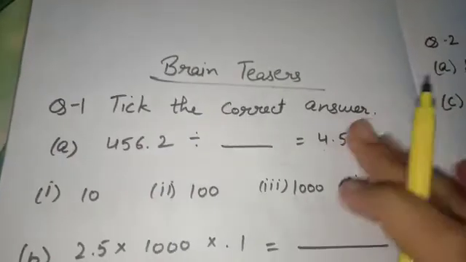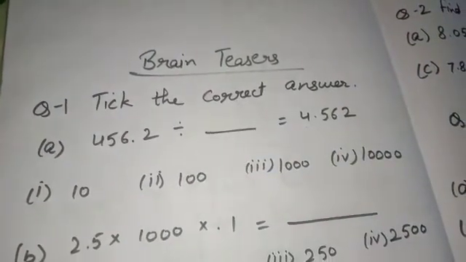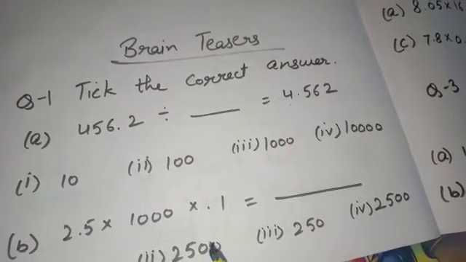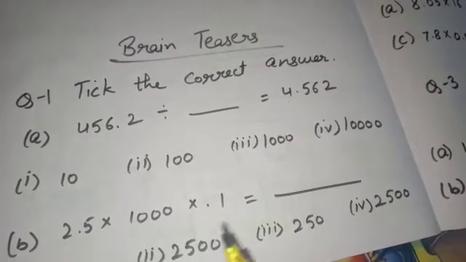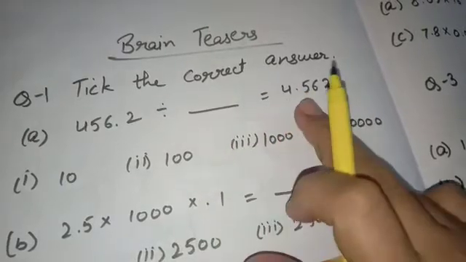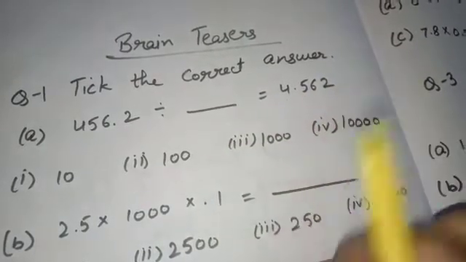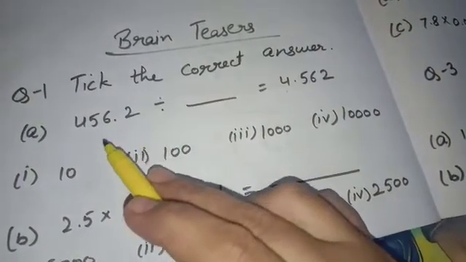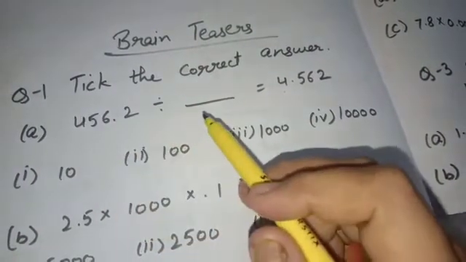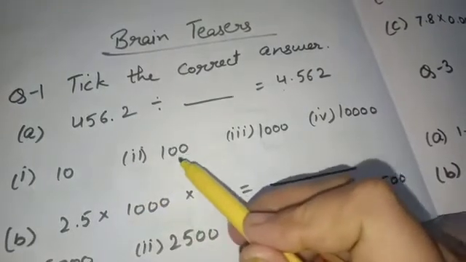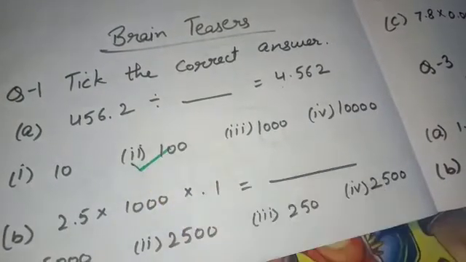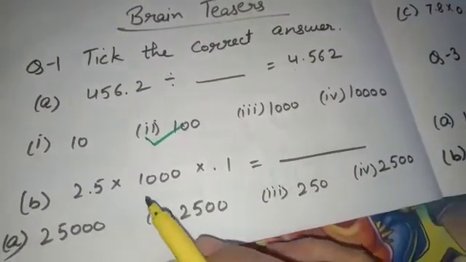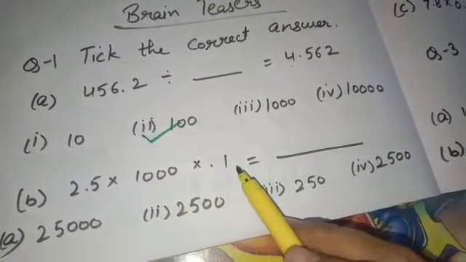After this, we are going to start brain teasers of the chapter. First question is, tick the correct answer. 456.2 divided by dash to get the answer 4.562. Here the point has been shifted 2 digits back, so the answer will be with 2 zeros, means the second option. Okay, second is 2.5 multiply 1000 multiply 0.1.